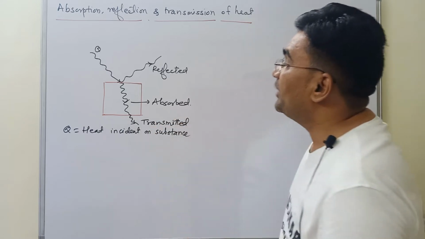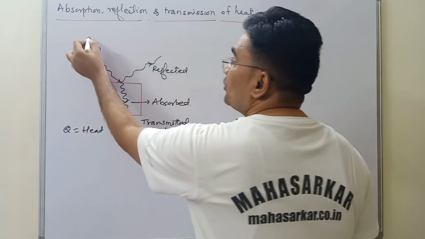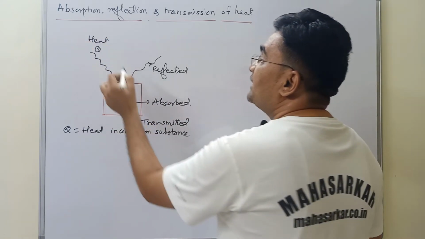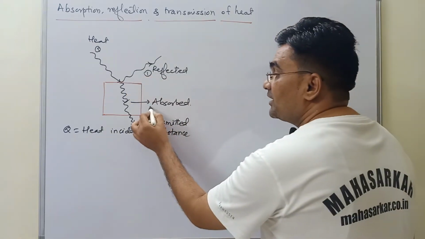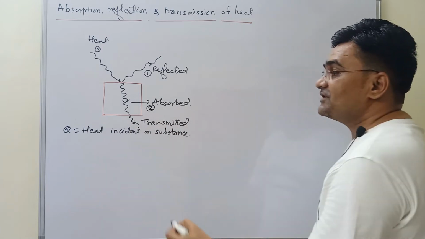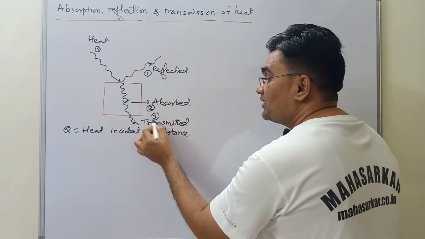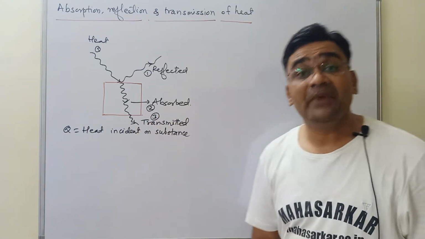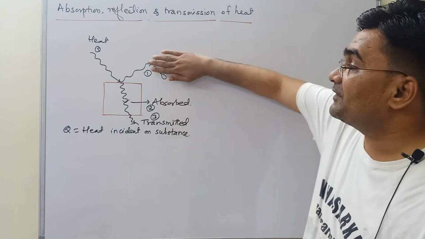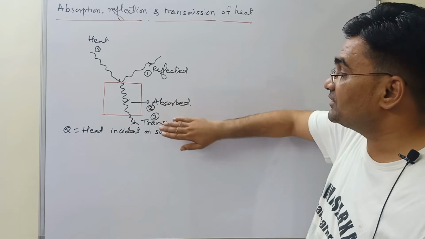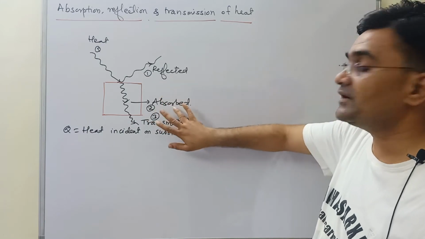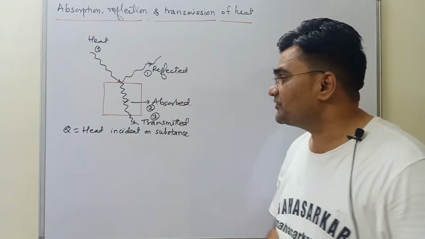So when you provide heat to the substance, that heat can be reflected by the substance, absorbed by the substance, or transmitted by the substance. Maybe for some substances reflection is not there, only absorption and transmission is there. For some substances transmission is not there, only reflection, and some part of energy is absorbed. This may happen.